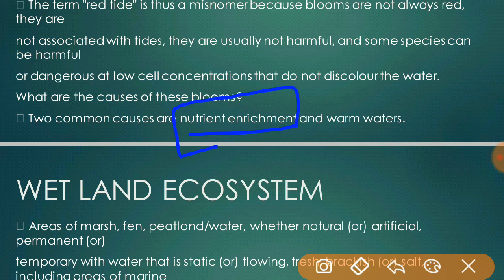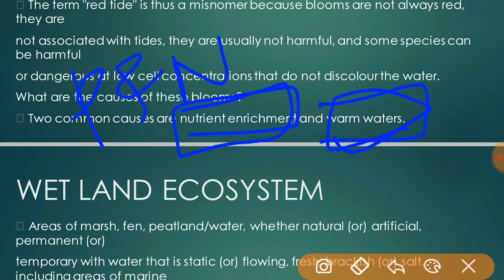Nutrient enrichment of water, especially with phosphates and nitrogen, is often a result of pollution and causes algal blooms. And with increases in water temperature, algal blooms occur, as the warm temperature of water is usually conducive to the blooms.